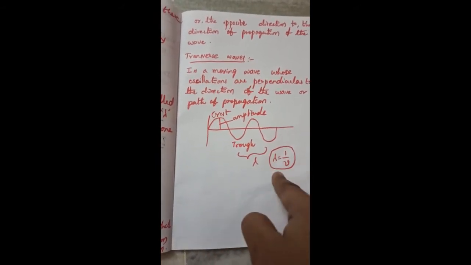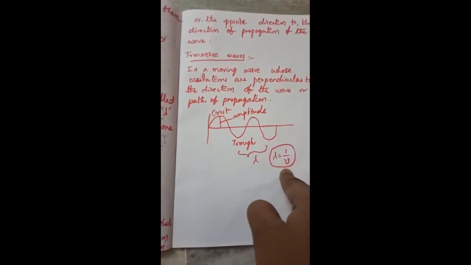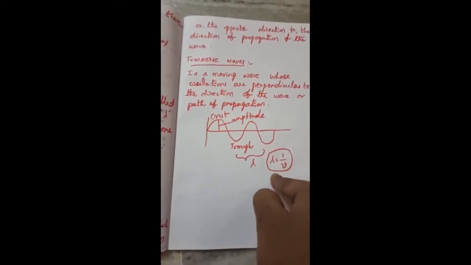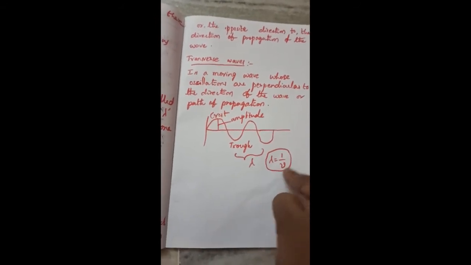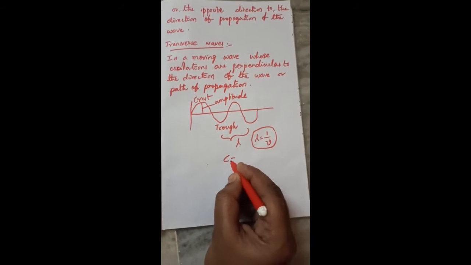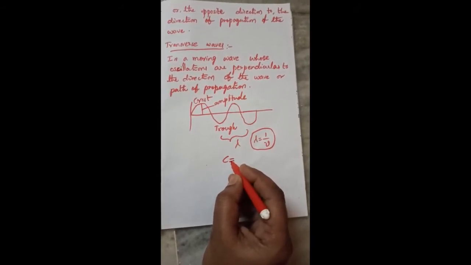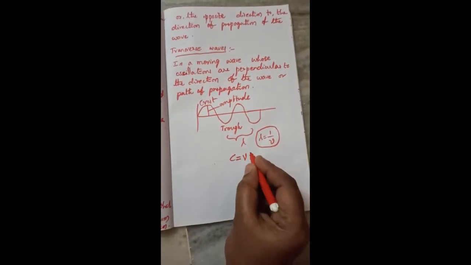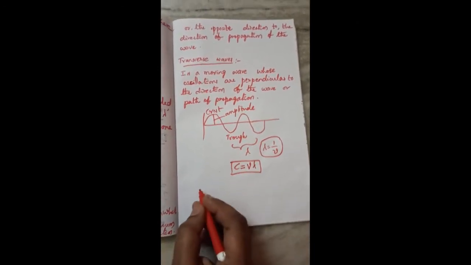Coming to frequency: the number of peaks per second, the number of cycles per second, is called frequency. We need to understand this frequency, and for that purpose I explained all this. Here c equals mu lambda. This you should remember well.